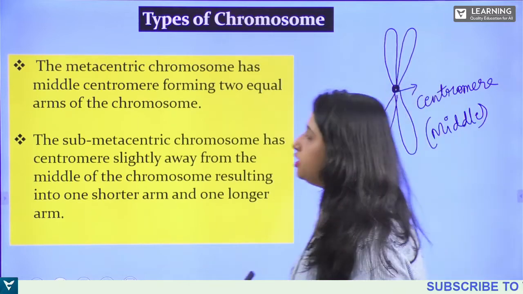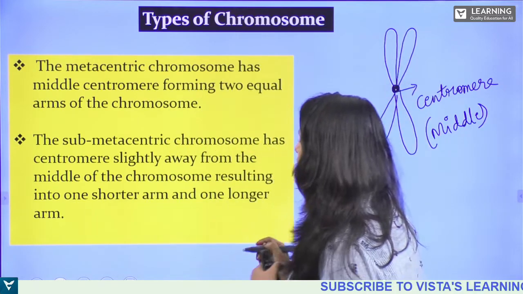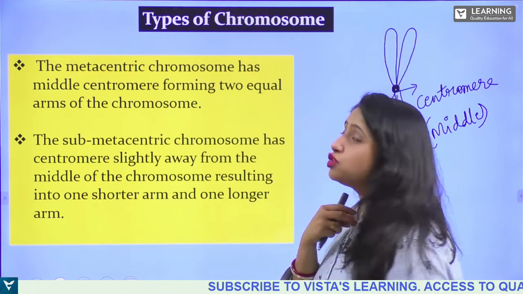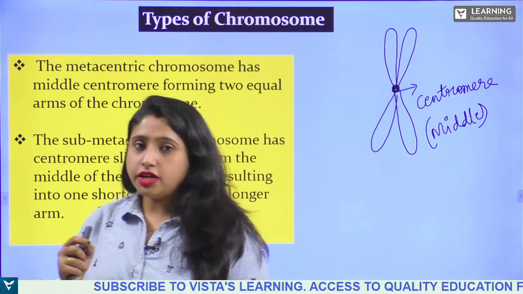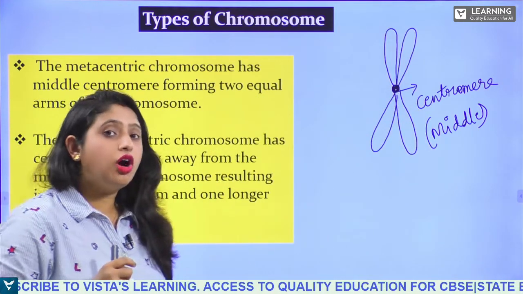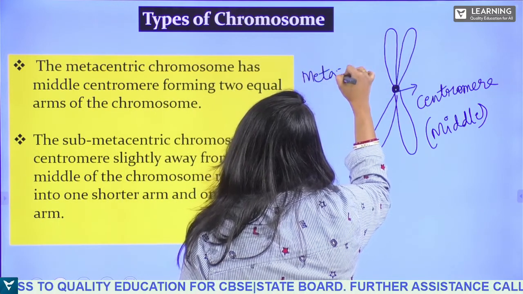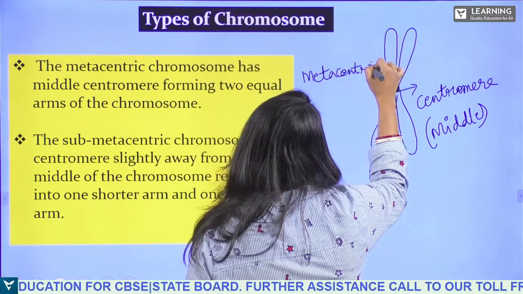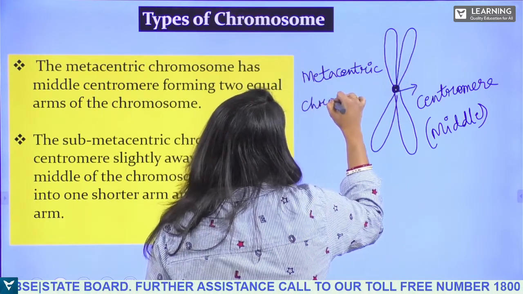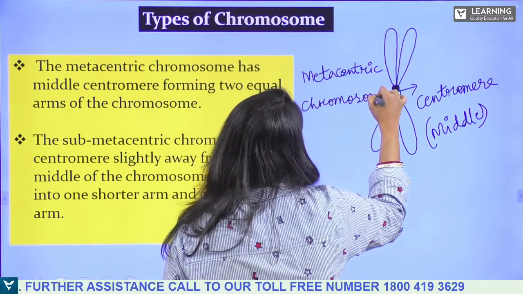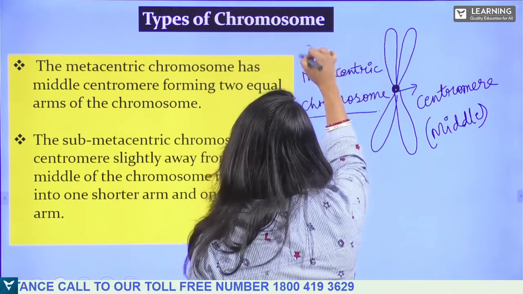The centromere is lying at the middle, forming 2 equal arms of the chromosome, isn't it? The centromere lies in the middle, and we call it as metacentric chromosome. Okay, metacentric chromosome.